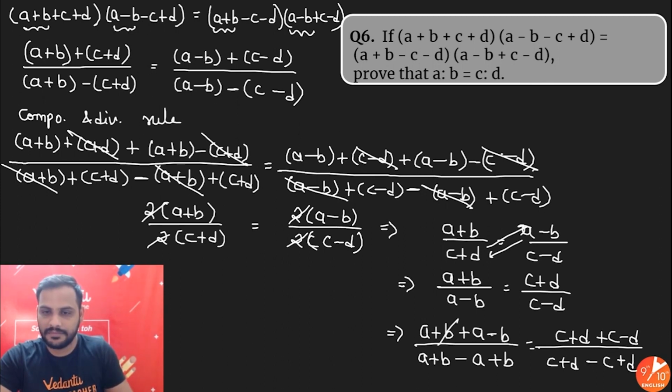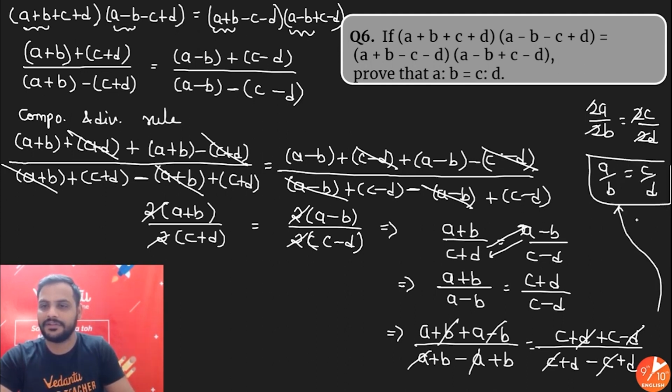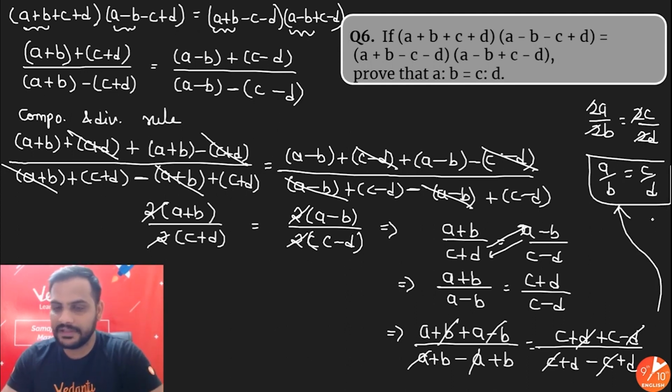So again b got cancelled, here a got cancelled, here d got cancelled, here c got cancelled. So we have got from here 2a upon 2b is equal to 2c upon 2d. This got cancelled, so a by b is equal to c by d. Final answer. So here we have used the componendo dividendo rule 2 times.